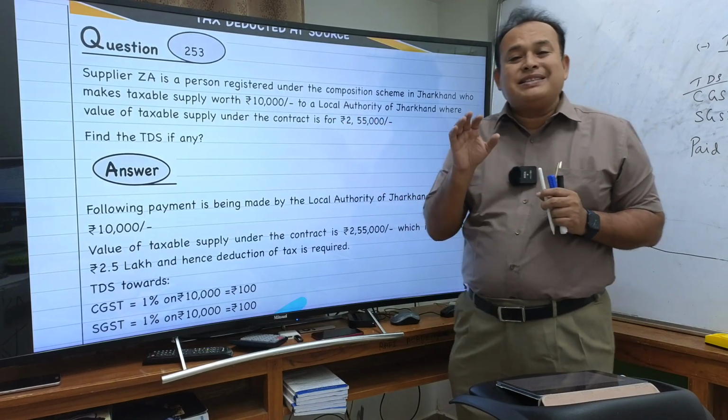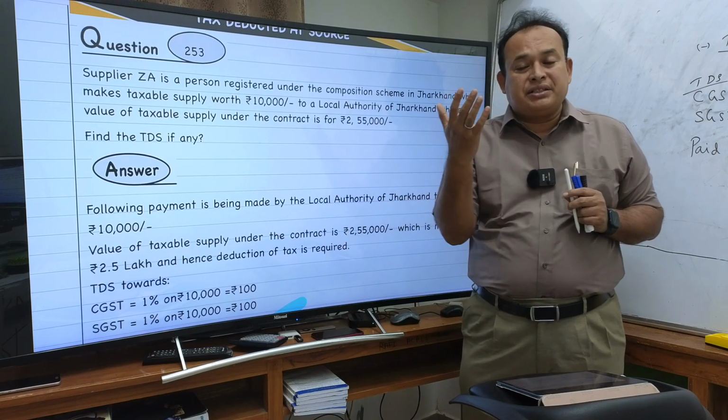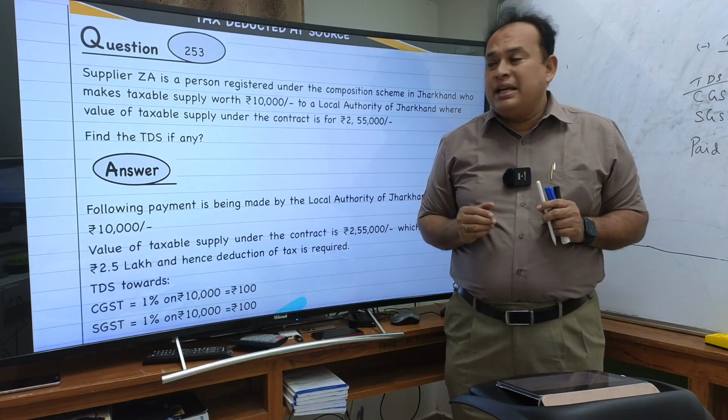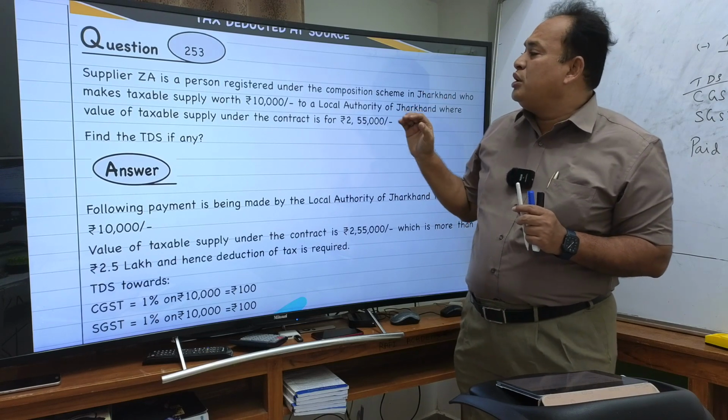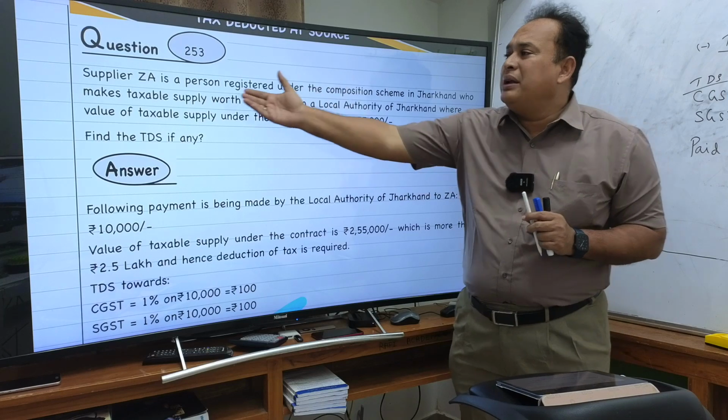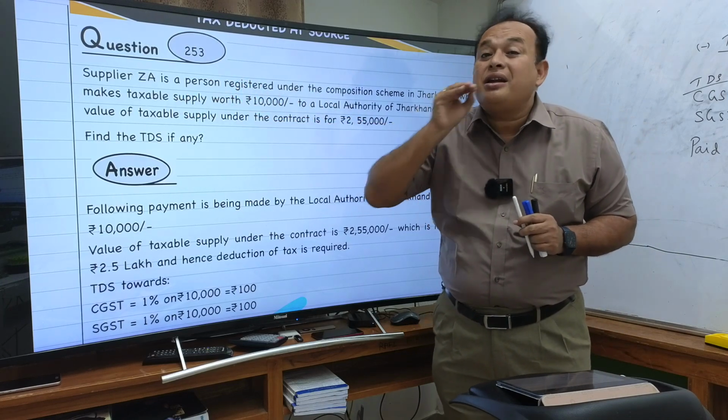That means taxable value itself exceeds 2.5 lakhs. Supplied to a particular Jharkhand local authority. Further, the supplier is a registered person under the composition scheme.